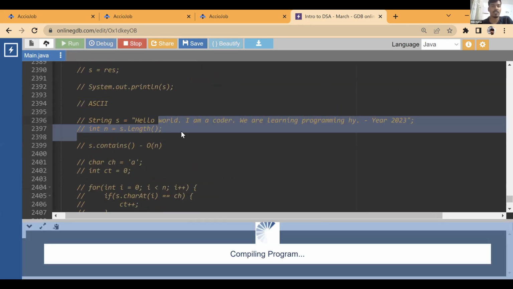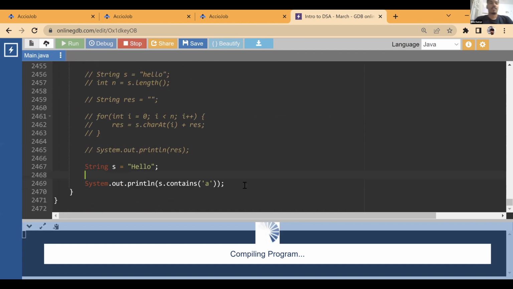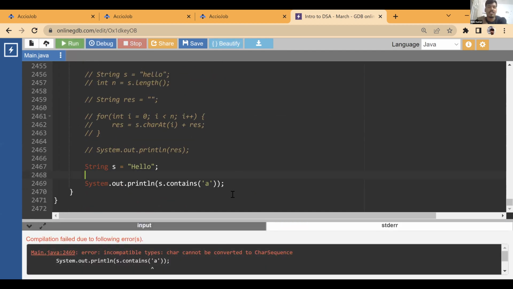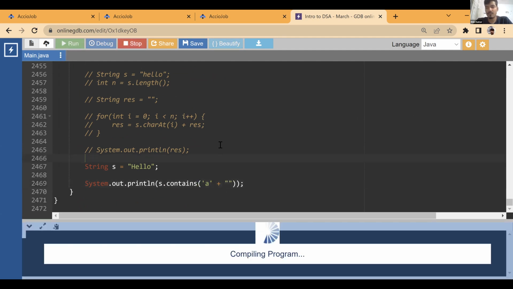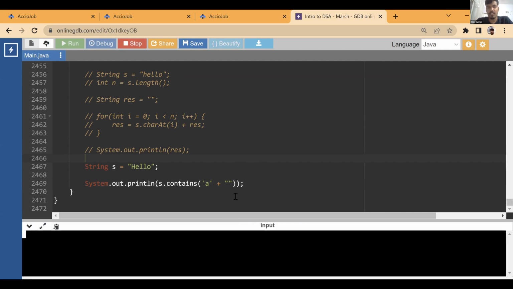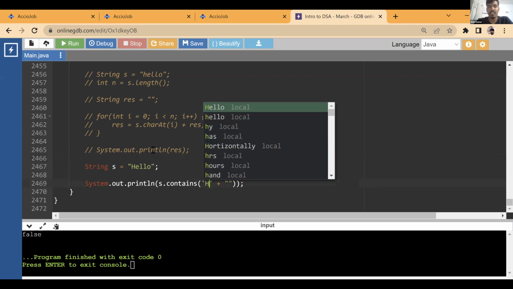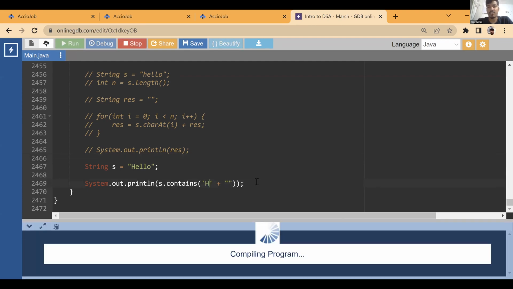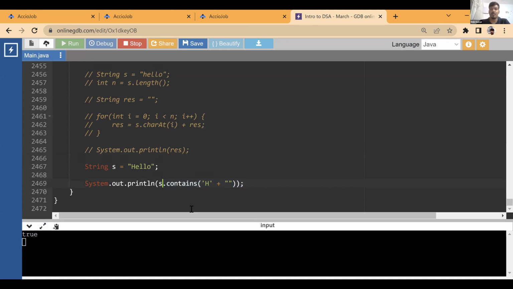If we run this, see, now it is telling you cannot pass a character. So either you do it this way, with A as a string, which is fine, or if you have this as a character, you do it by adding an empty string plus A. Now this would convert it into a string. Now it is telling false. A is not present. If you write H, it will say H is present, because it is present.